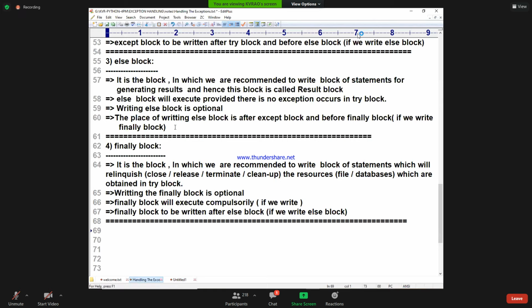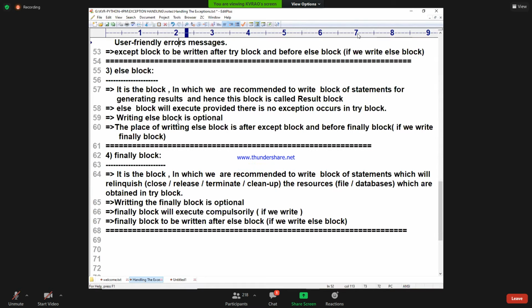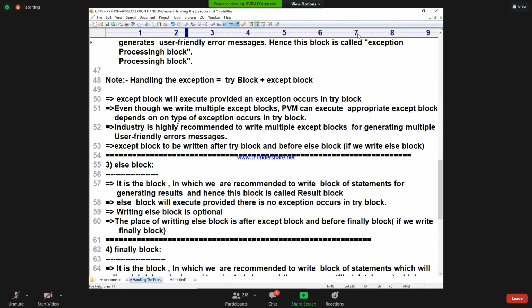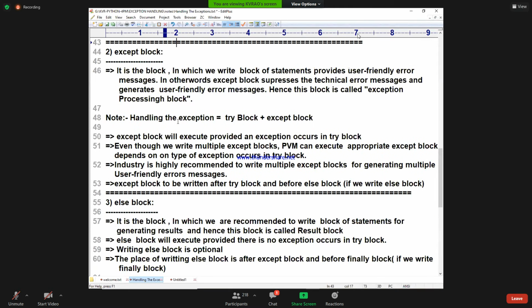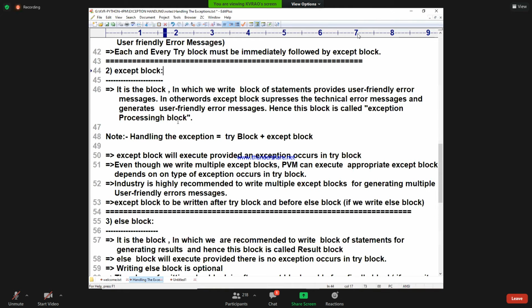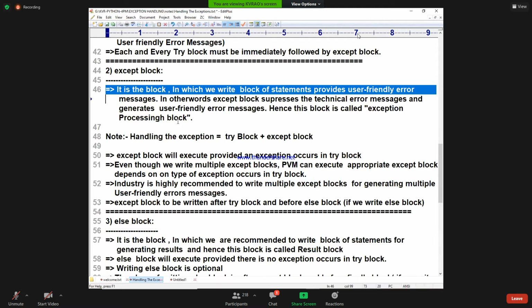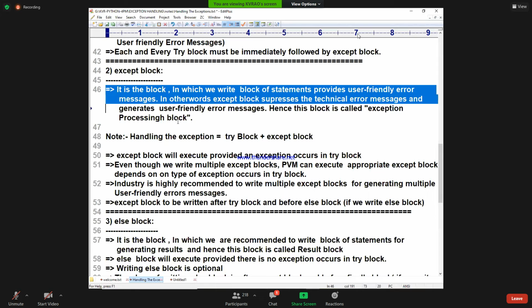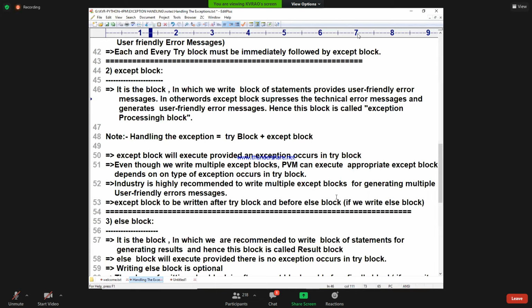That's what I am saying, I'm explaining, but you people are not remembering my content. It is the block in which we write the block of statements that provides user-friendly error messages. I don't want these answers. Who is this? Why those symbols, plus plus plus plus? Who is this person? Plus plus plus plus means what?